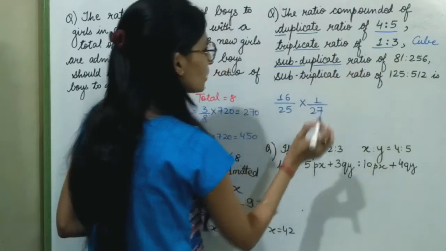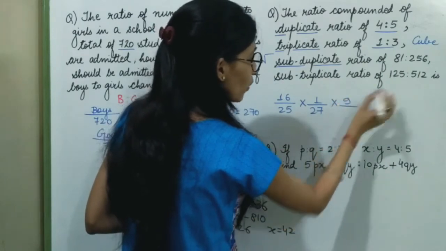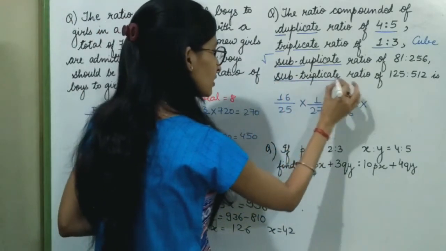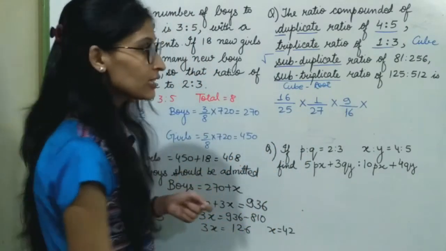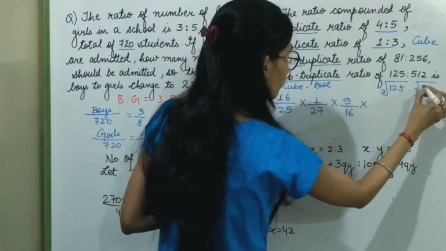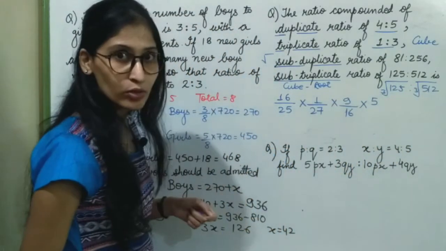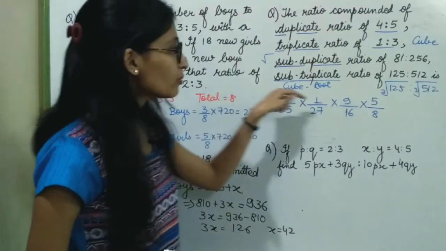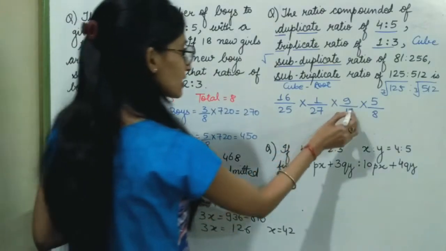Subduplicate. What do you mean by subduplicate? Square root. Square root of 81 will be 9. Square root of 256 will be 16. Subtriplicate. Subtriplicate means cube root. So first find the cube root of 125 and cube root of 512. Cube root of 125 will be 5 and cube root of 512 will be 8. Compounded ratio means I have to multiply all the antecedent and consequent terms. So let's multiply these.